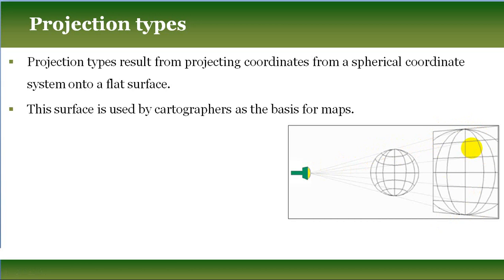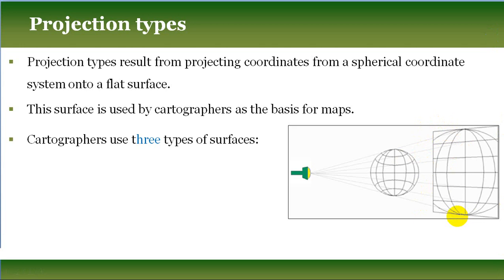This surface is used by cartographers as the basis for a 2D map. So this projected surface is used by the cartographer as the basis for a two-dimensional map. So on the two-dimensional map, for representing every location, we will use this projected surface.